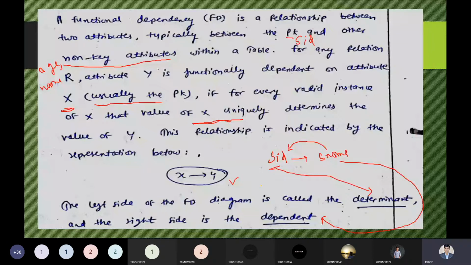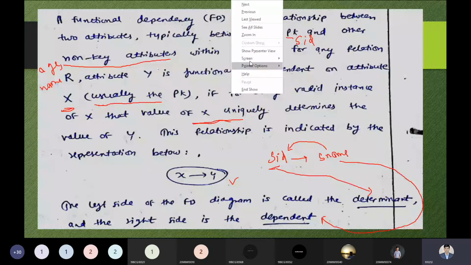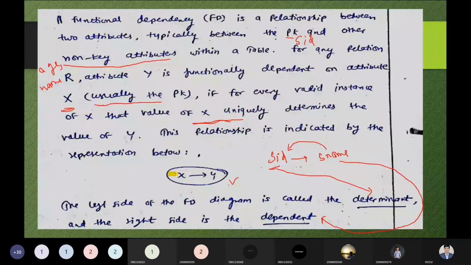Now come to the point. If I'm observing here, I have written X determinant to Y. What is this X determinant to Y saying to us? X determinant to Y means Y depends on X. I am highlighting this statement, so think properly and listen carefully. If X is a student ID and Y is a student name, then student name depends on the student ID.